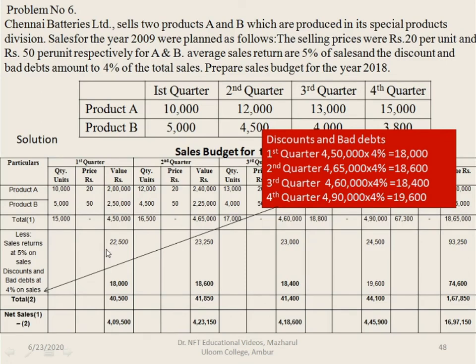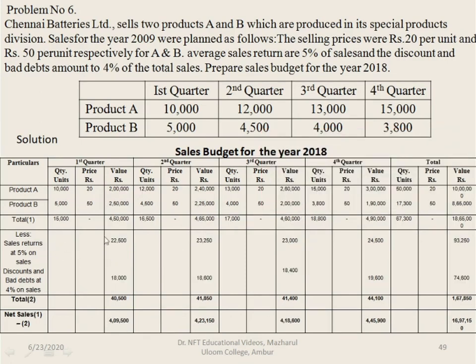So here you can add up these two, 22,500 plus 18,000 is 40,500. 23,250 plus 18,600 is 41,850. And 23,000 plus 18,400 is 41,400. And 24,500 plus 19,600 is 44,100. So total you have added up for the first quarter, second quarter, third quarter and fourth quarter, the sales returns as well as the discounts and bad debts.